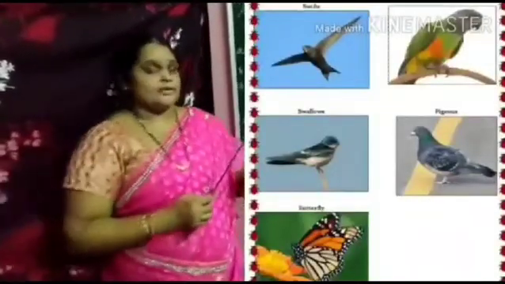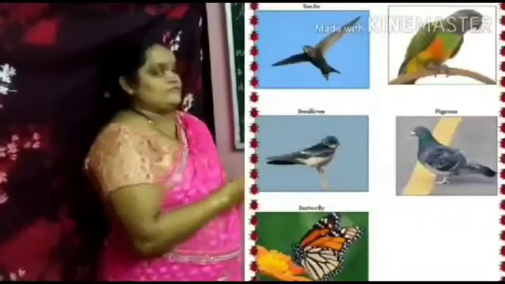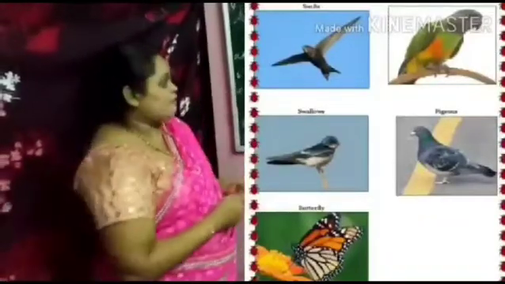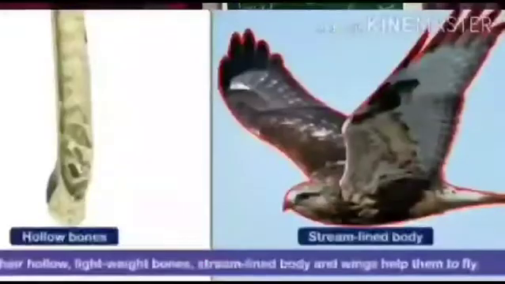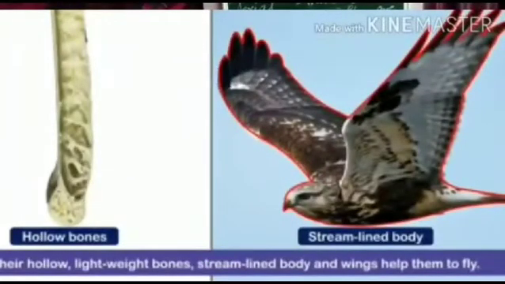Not only birds, bees and flies also have wings to fly. They have hollow bones, feathers, and streamlined bodies to fly very easily in the air. They have sharp eyesight to catch food from far away, from a height.